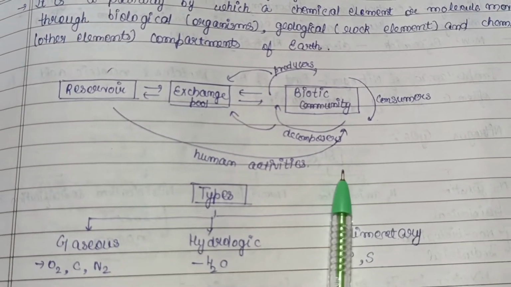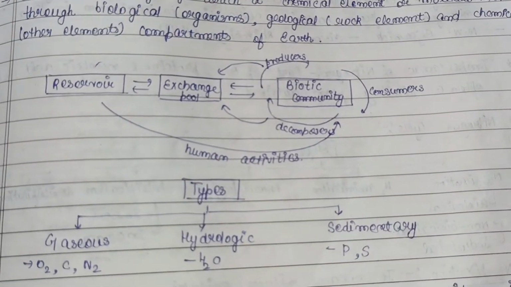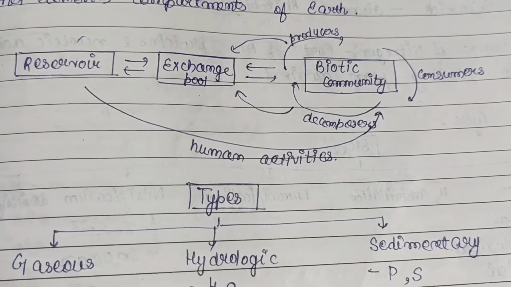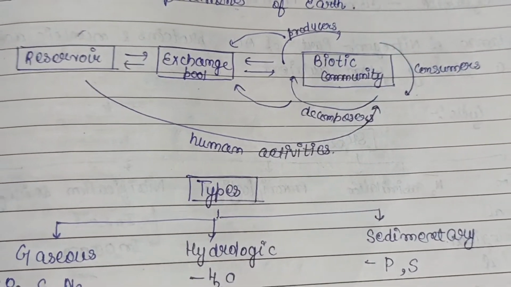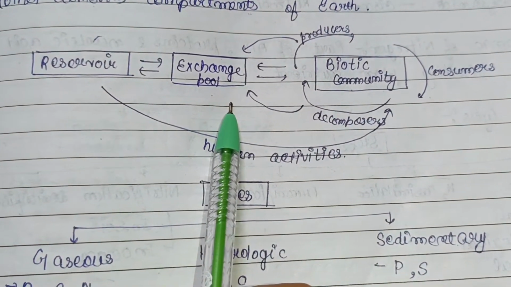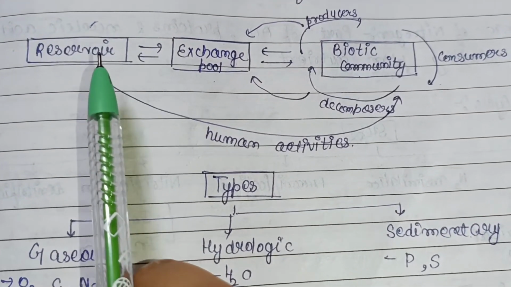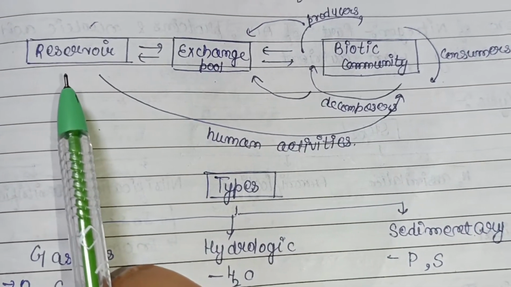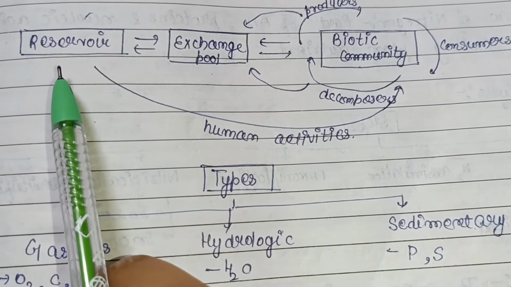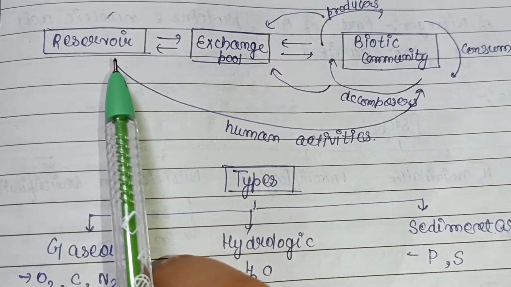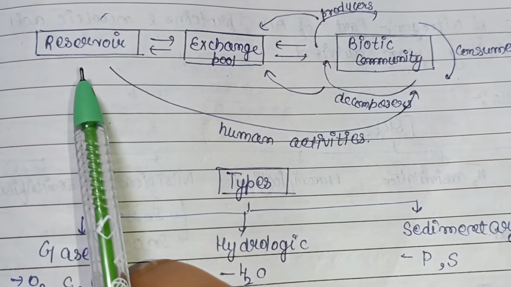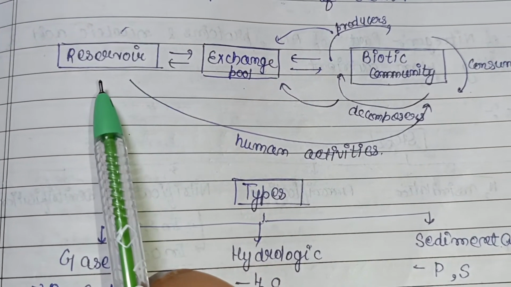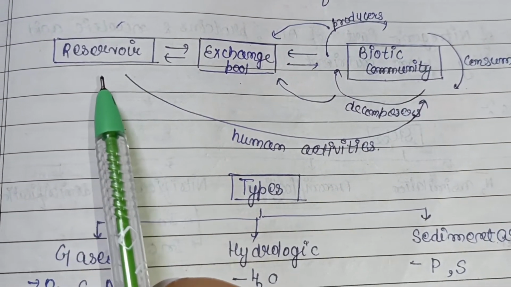So this is a basic diagram representing the biogeochemical cycling that occurs in nature. There are two parts of a biogeochemical cycle. First is the reservoir pool and second is the exchange pool. What is the reservoir pool? It is the primary source of the element, the nutrient store house of the chemical. Here the chemical element is locked, or retained, for a longer period. They are large and the abiotic factor, that is non-living, is considered here. It is less active and exchange of elements is very slow.